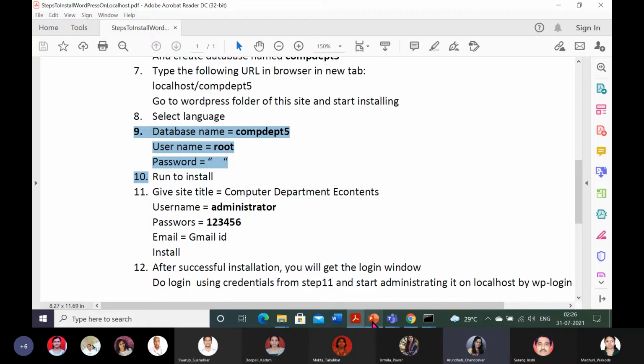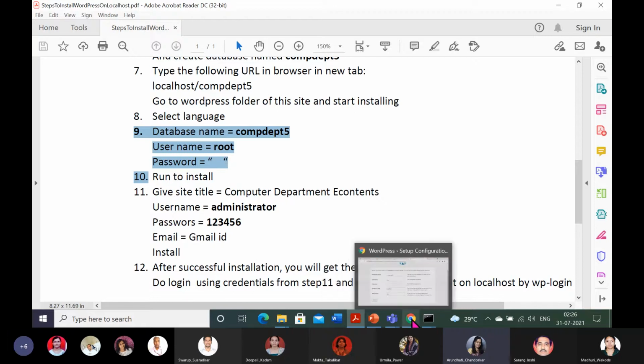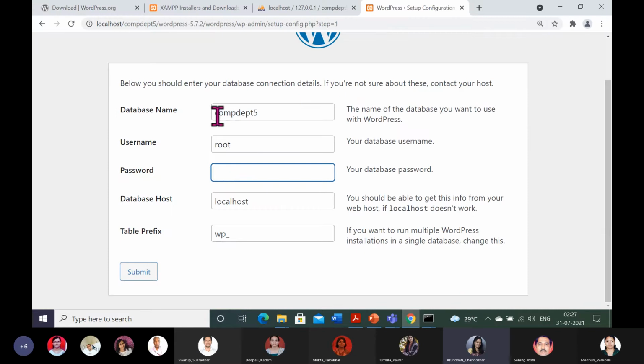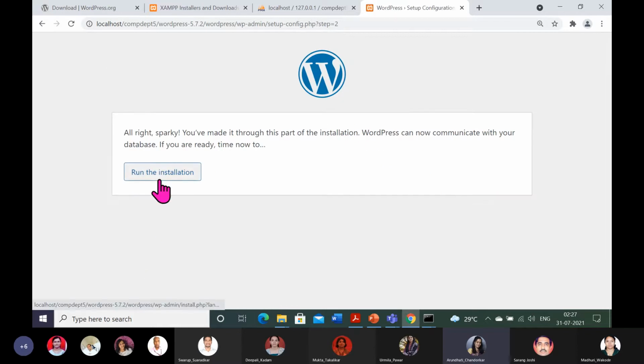So run the install, 10th step. That's it. Again I repeat, COMP-DEPT5 is the database name. The username is root and the password is blank. These two fields I am not changing, and just submit it. And now you run the installation of WordPress.